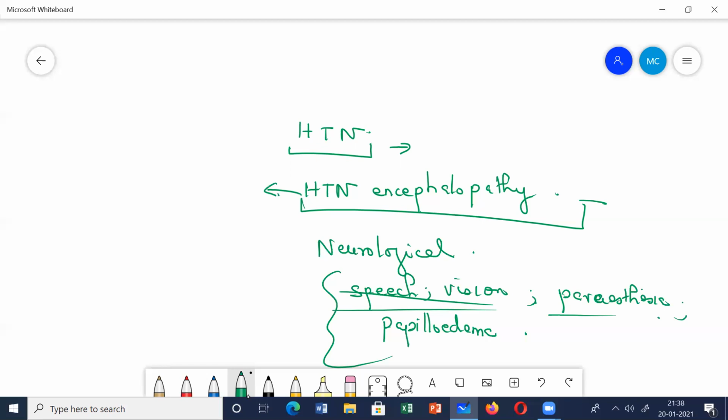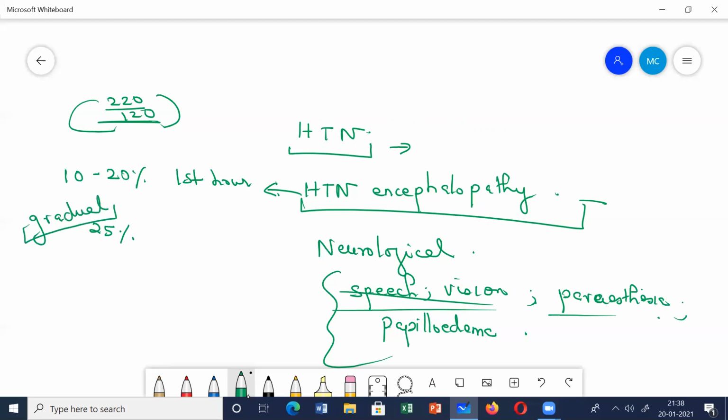No. First your aim should be, whatever initial BP he has presented to you, maybe 220/120, to reduce 10 to 20% of this BP in the first hour. Be very careful, you have to lower it very gradually, around 25%. Gradual lowering is very important. It is often asked in vivas whether you will suddenly lower such a high BP as soon as possible to 120/80, or gradually, slowly lower his BP. Gradual lowering of BP is very much important.